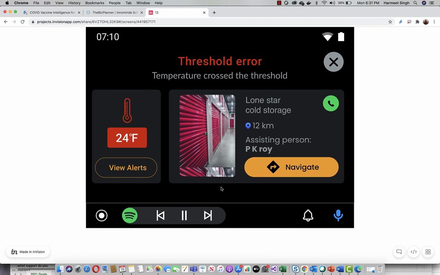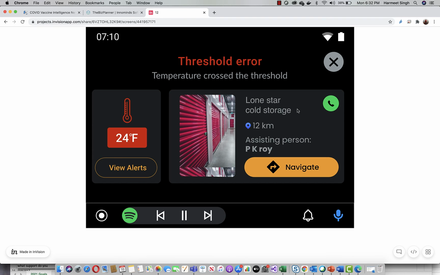Okay, so this screen talks about the threshold error, right? Any temperature threshold that gets crossed while the driver is still navigating. Based on the current location of the vehicle, the lat long, we're going to tell the driver that there's an error, a temperature has crossed the threshold, and you can view the alerts.